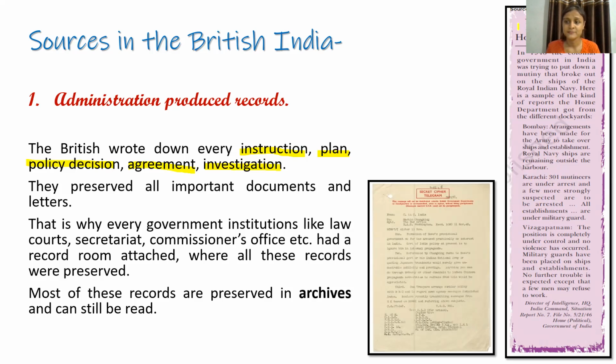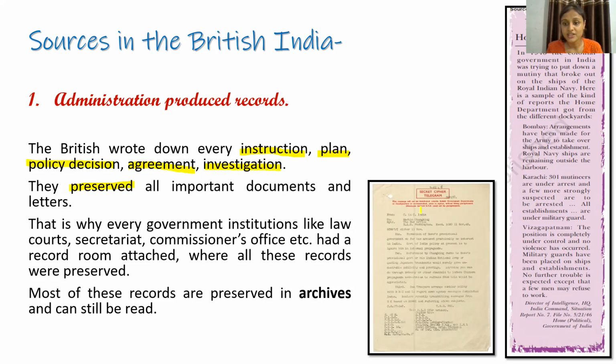Even back then, there were several departments of government. So they preserved all the important documents and letters. They preserved everything. Basically, if they lost a record or any policy which they implemented in a particular area, that would be stopped. It would be lost. So that is why preserving everything was very important.